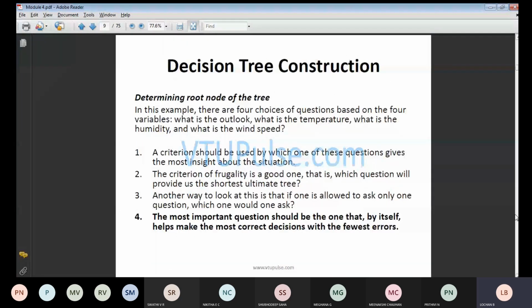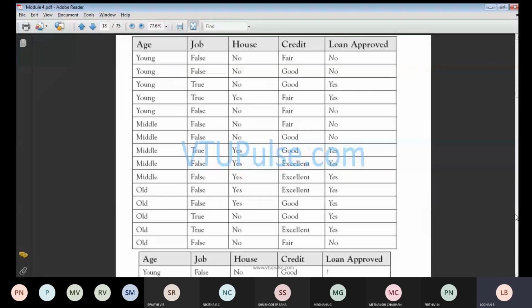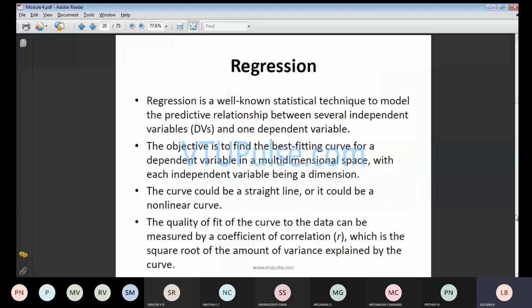The next part is also an important thing, regression. Regression is a mathematical term, or I can say it is statistics. Nowadays, I think statistics is one of the boom subjects. Like computer science, if you study a degree in statistics, in the outside market you get a lot of opportunities. More than your BE, you can earn more in statistics.